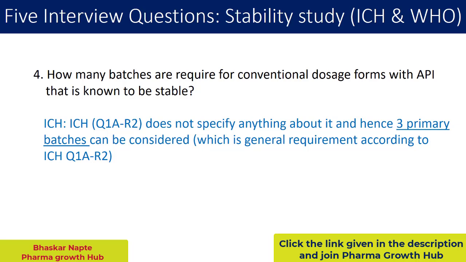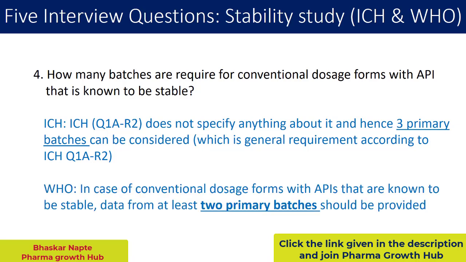But in case you look at the WHO, it has made a very special mention about this particular category, that in case you are submitting a dossier for conventional dosage forms with the stable API, in that case only 2 primary batches can suffice the requirement.